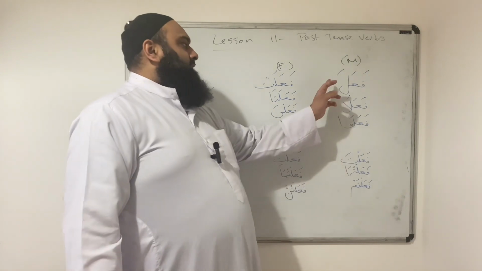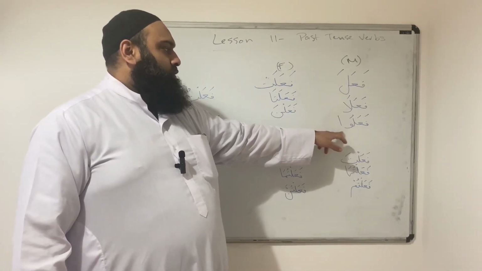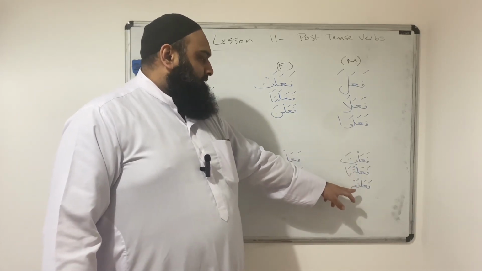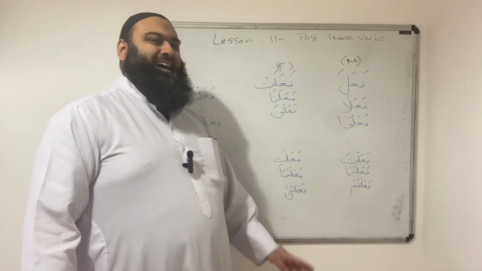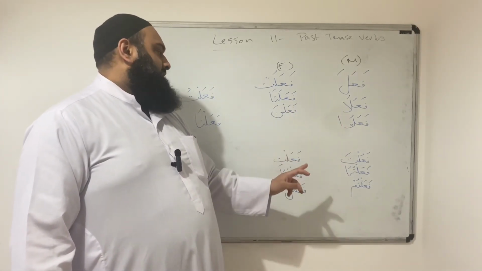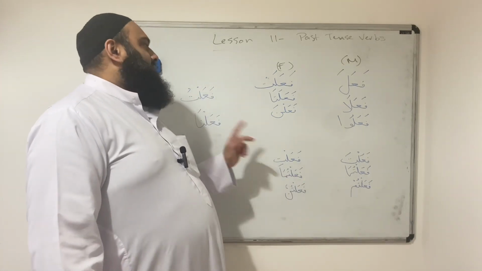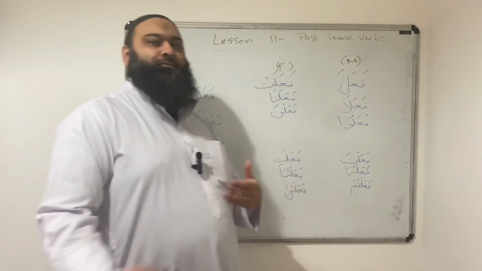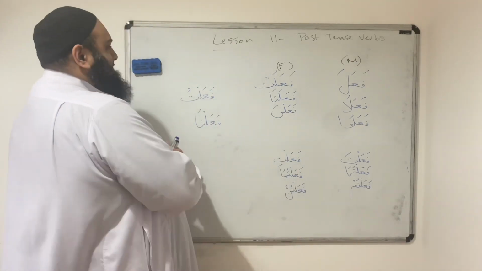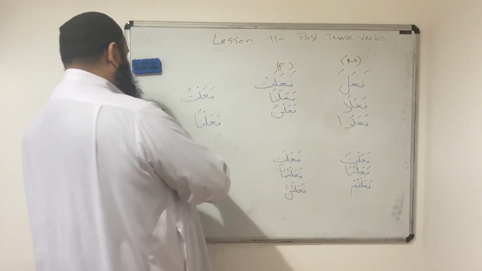So we have fa'ala, fa'ala with the alif at the end, and fa'alu with the waw. Then we have fa'alta, fa'altuma, fa'altum. The way I learned this was actually fa'ala, fa'ala, fa'alu, fa'alat, fa'alata, fa'alna, and then fa'alta, fa'altuma, fa'altum, fa'alti, fa'altuma, fa'altunna, fa'altu, fa'alna. But don't worry about that. You can learn it whichever way makes it easier for you. And let's see what they mean. So this is a masculine and this is a feminine.